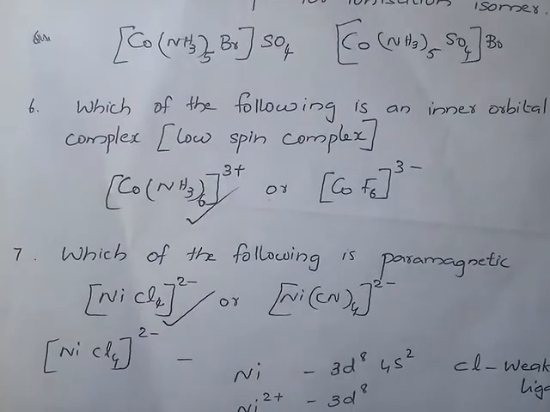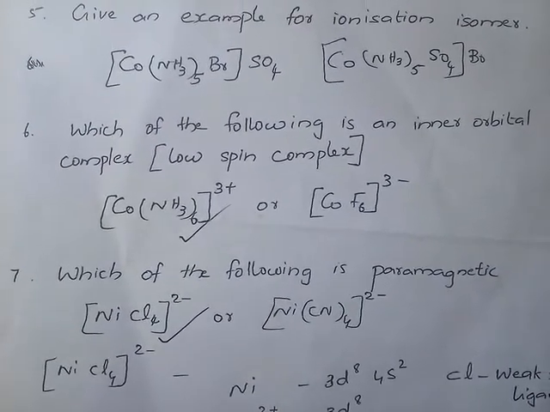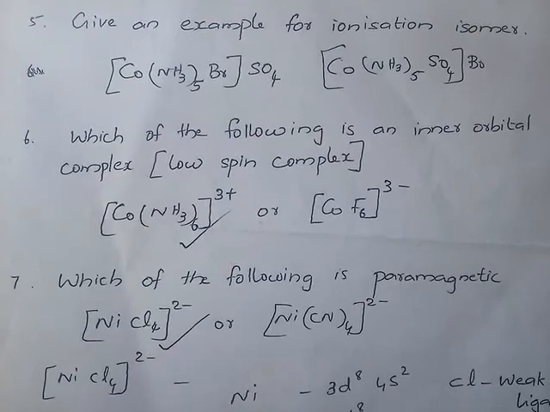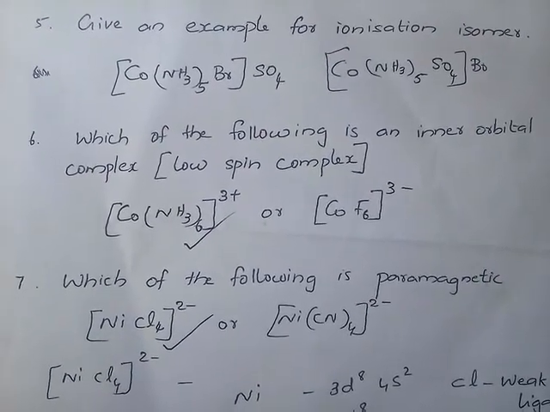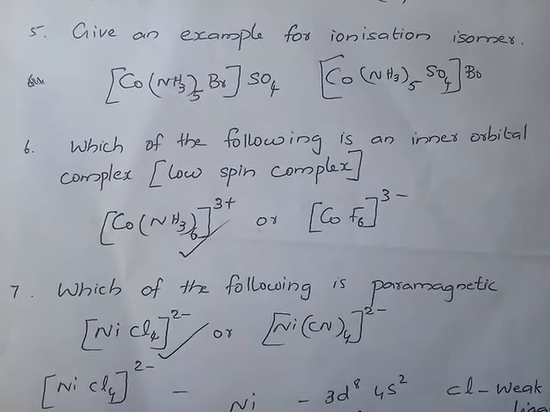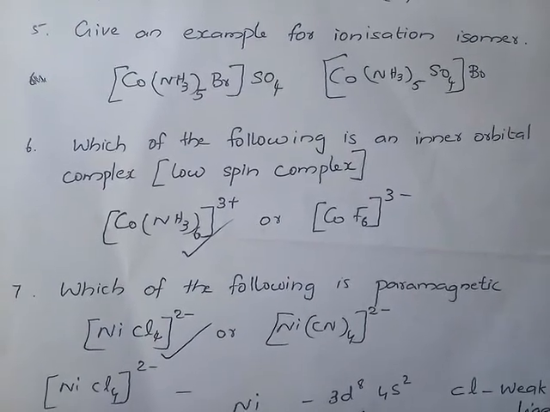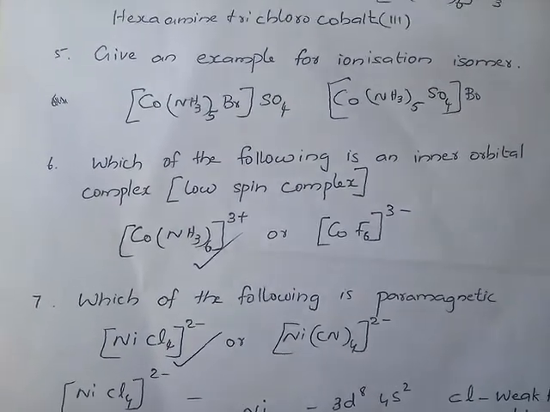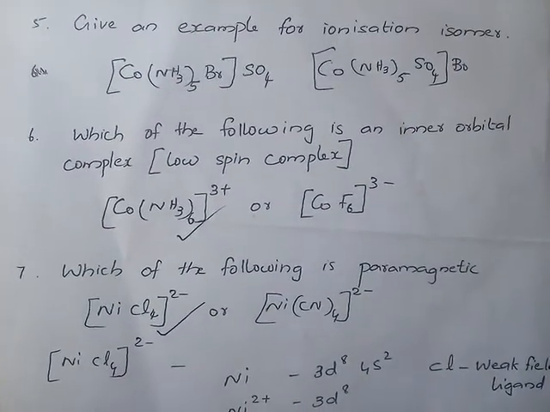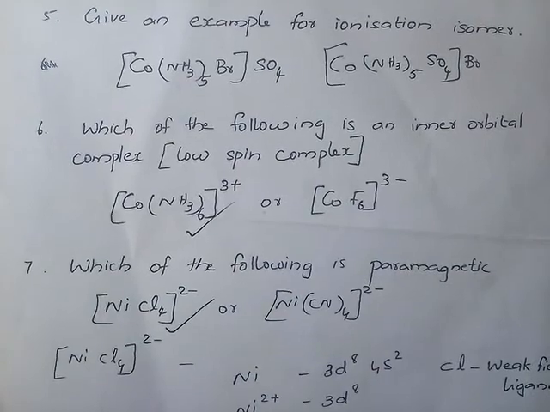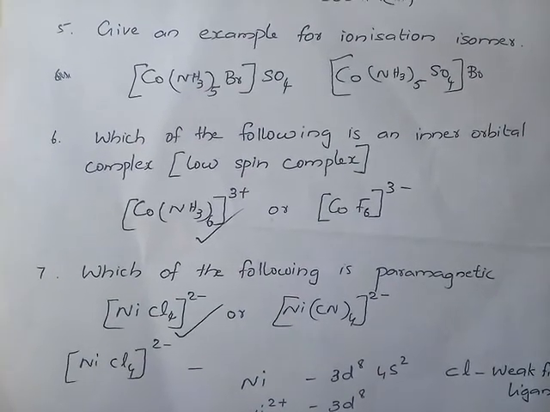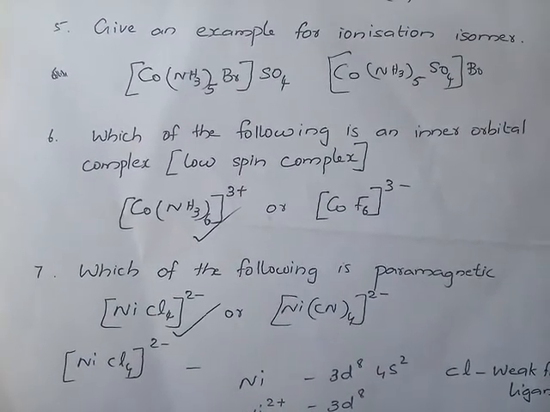So, [Co(NH3)6]3+ and [CoF6]3-. Which one is the low spin complex? First we determine which ligand is the strong field ligand. We know that ammonia is a strong field ligand and fluorine is a weak field ligand.